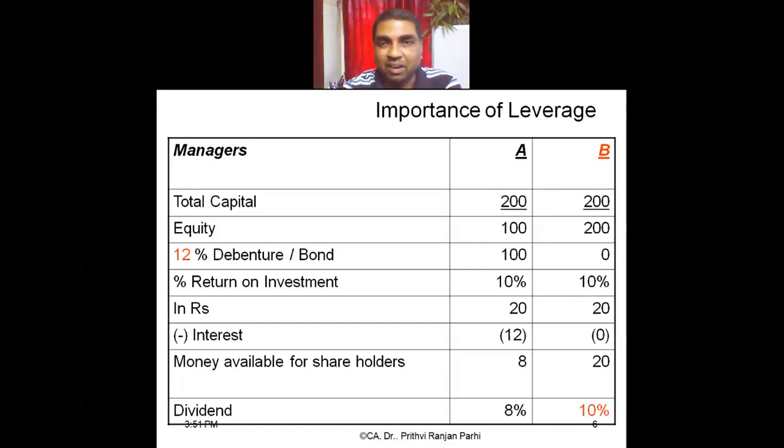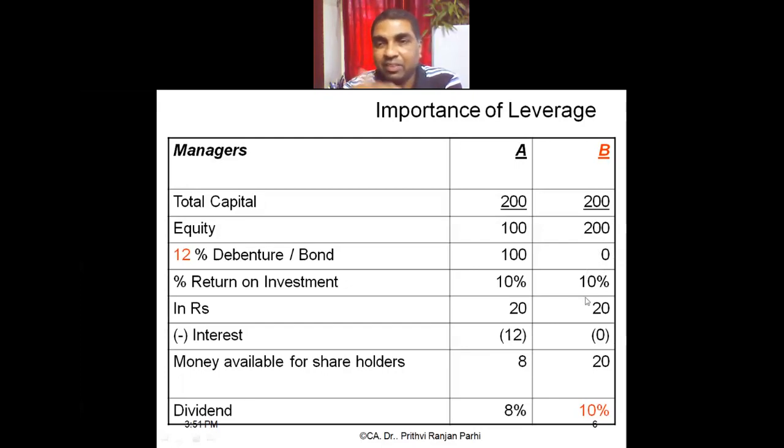Now, friends, let us see the second example. You see, same situation. What is the total capital? 200, for both the firms. Equity in firm A is 100, debt is 100. And firm B is an all equity firm. Equity is 200, and debt is 0.